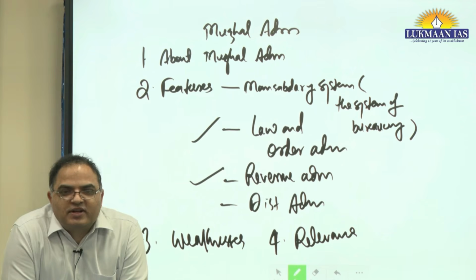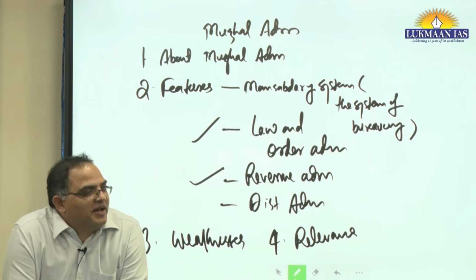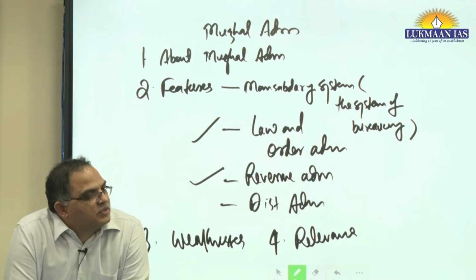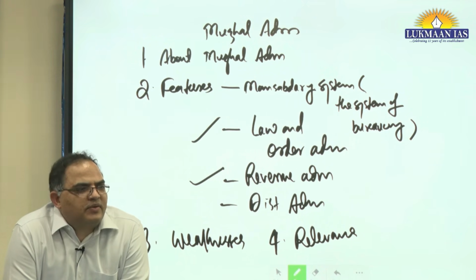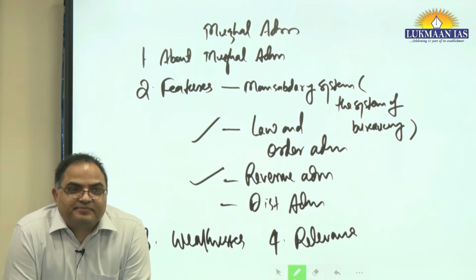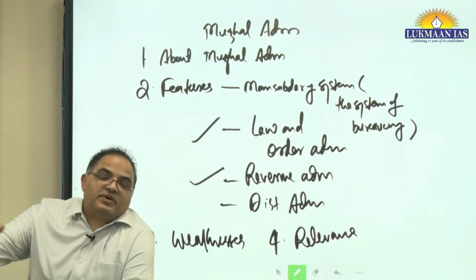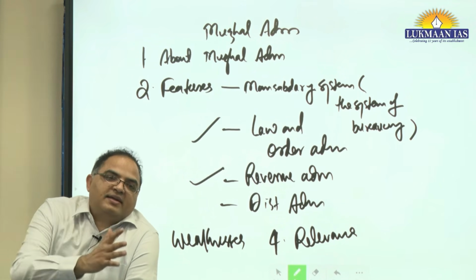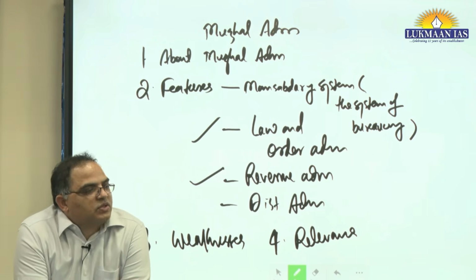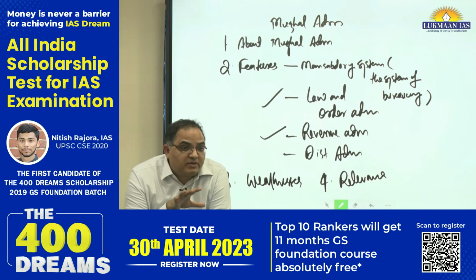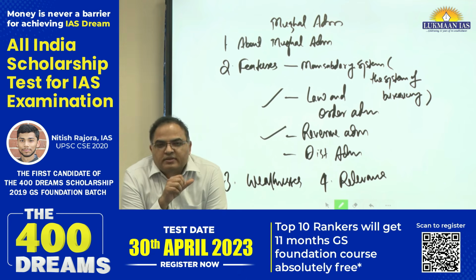There were four functionaries, four major divisions of work.